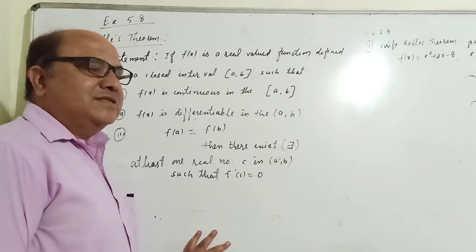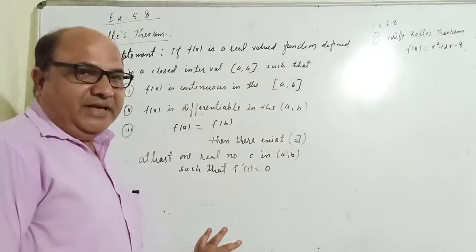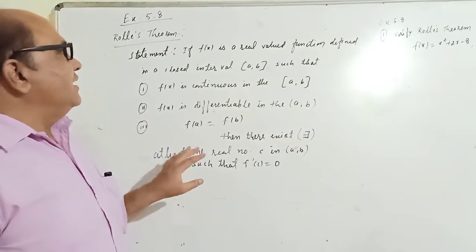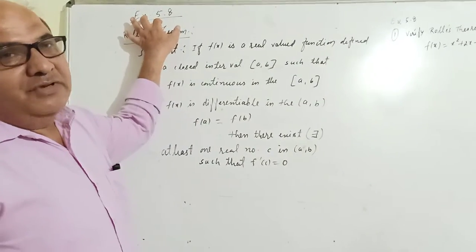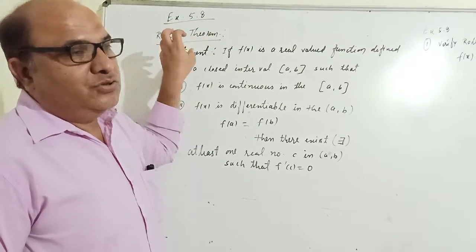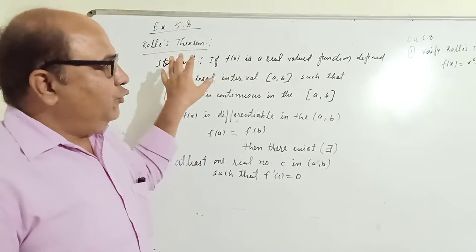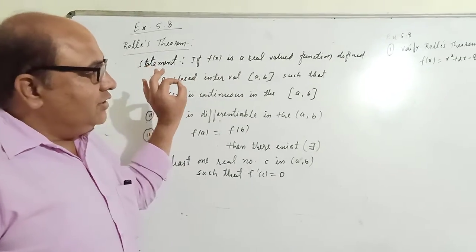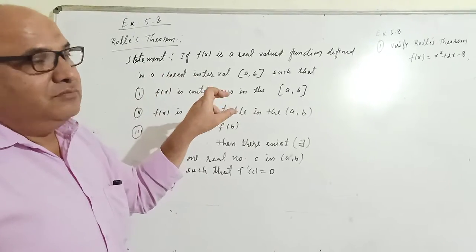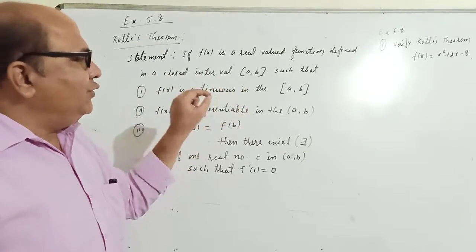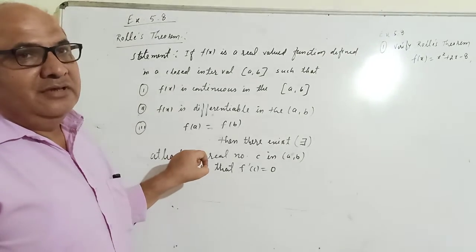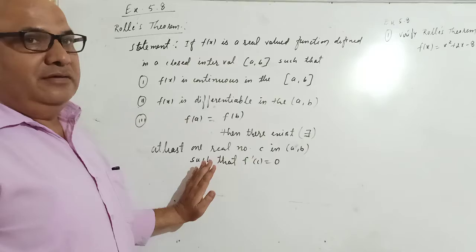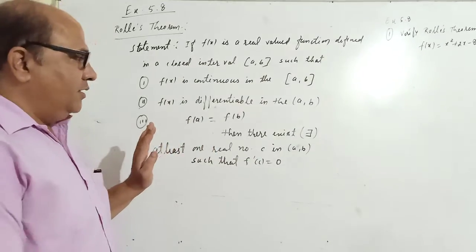Today we are starting our next topic, Rolle's theorem and mean value theorem. It is exercise 5.8, which contains only two theorems, Rolle's theorem and mean value theorem. We have to see what is the statement of Rolle's theorem. These two topics, you have to solve according to statement one by one. Each and every question should be solved according to statement, then only you will get full marks.